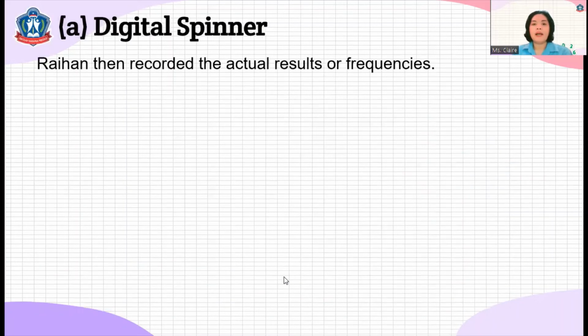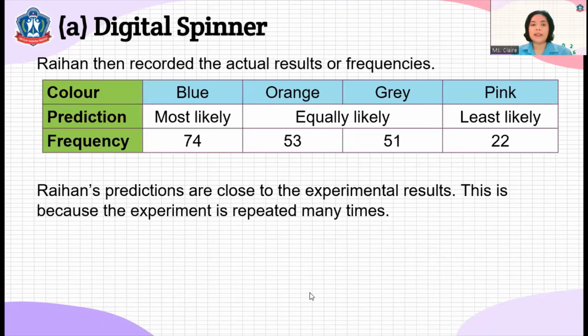Okay. Then Raihan recorded the actual results or frequencies. Take a look. Imagine that she spun the digital spinner 200 times. Blue, most likely, is 74 times. Orange 53 times, gray 51 times. Pink has only 22 times. Raihan's predictions are close to the experimental results.